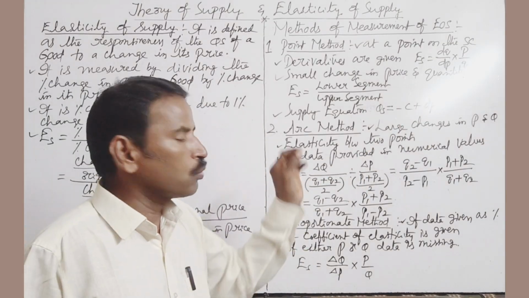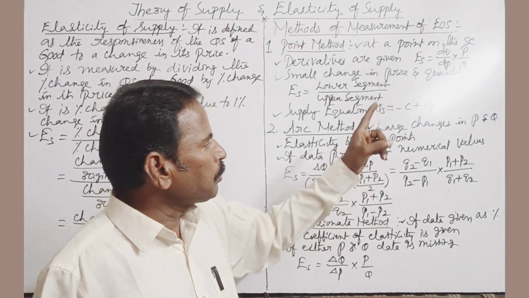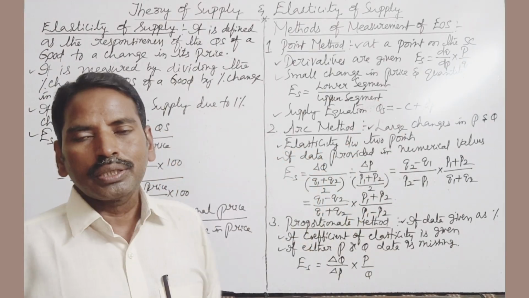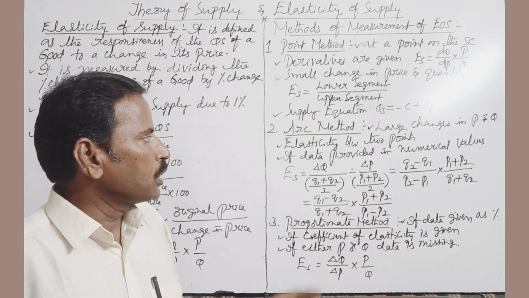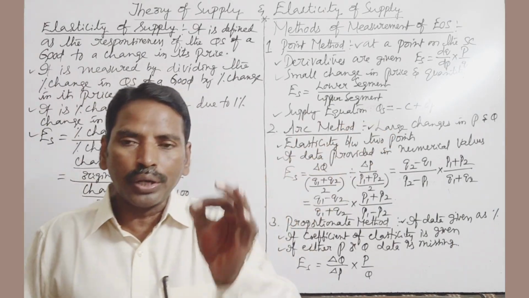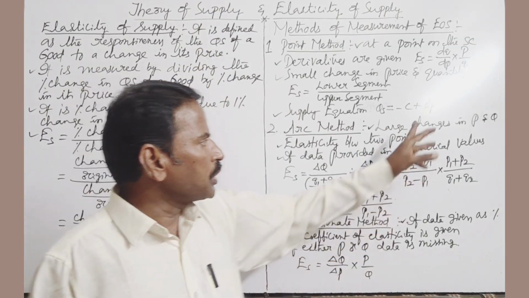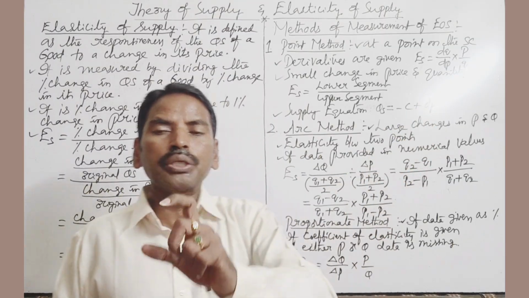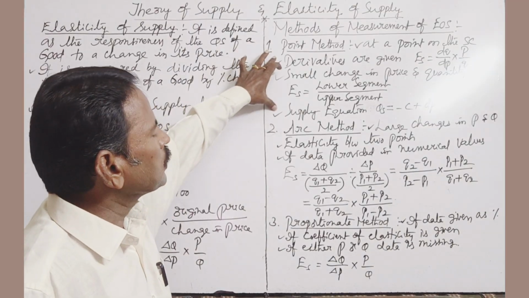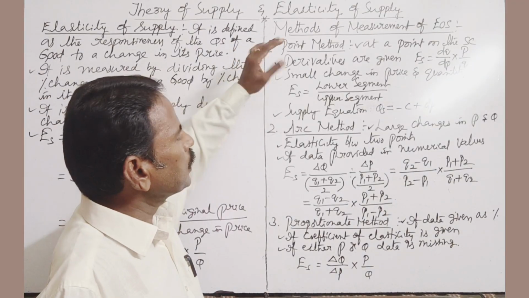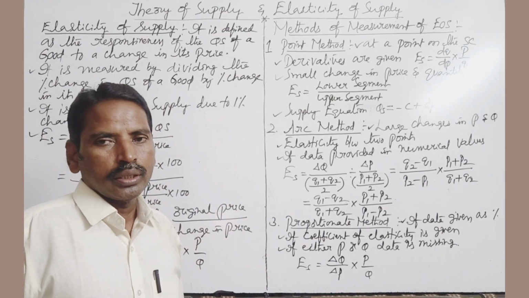QS is quantity supplied, C is constant, D is the slope of the supply curve, P is the price of the commodity. This is the method that is called point method to measure price elasticity of supply.